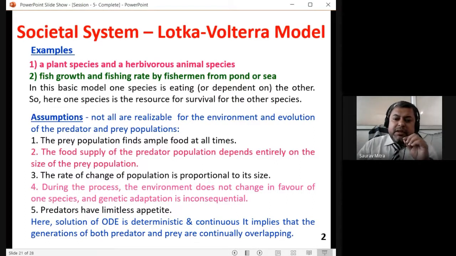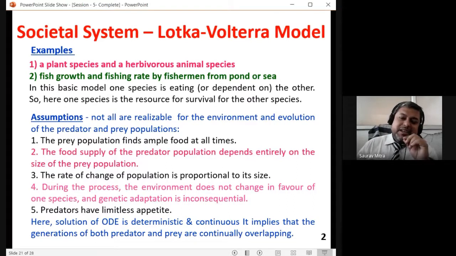During the process, the environment does not change in favor of one species. It is possible that while the whole thing is going on, suddenly a disease comes where all the foxes die. Okay, so that would be favorable for some species. That kind of thing will not be happening. So it is an even situation for both. The environment is not playing any part in this. Only the nature of the prey and predator is helping the model to be developed. Predators have limitless appetite. That means the predator can eat anytime they want.